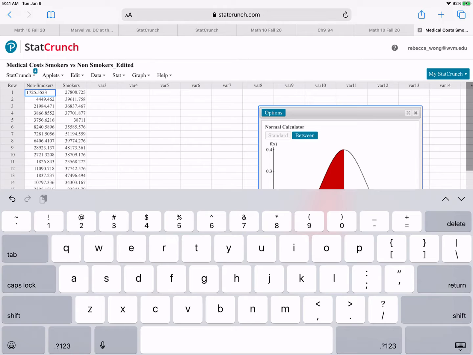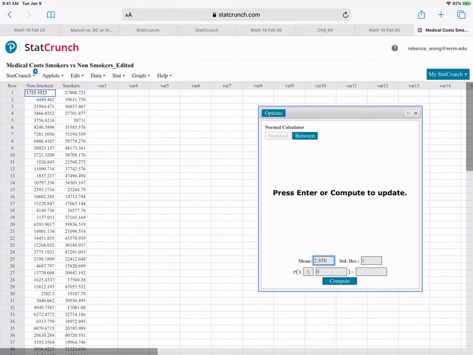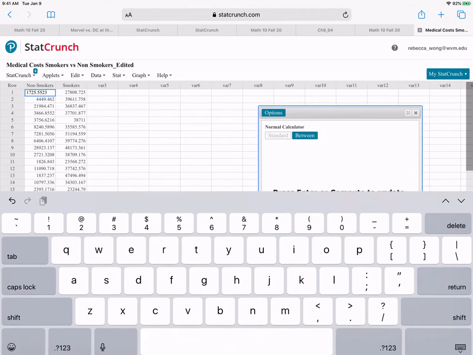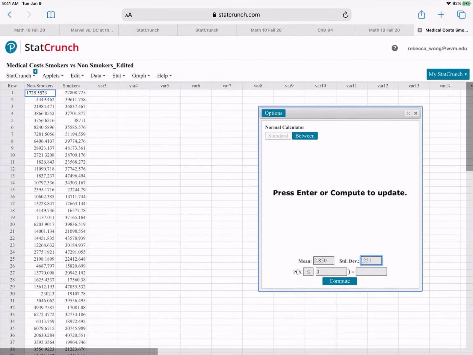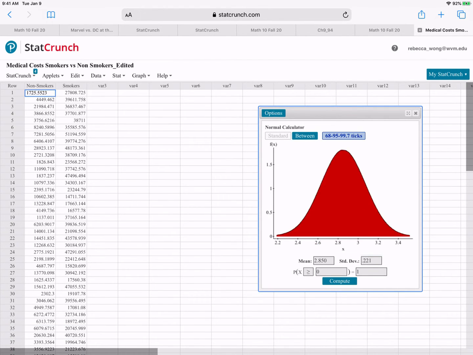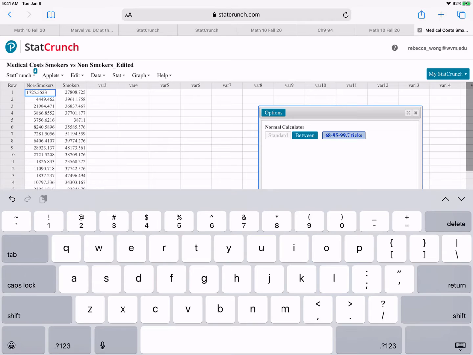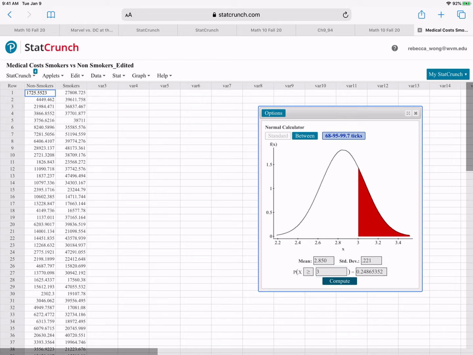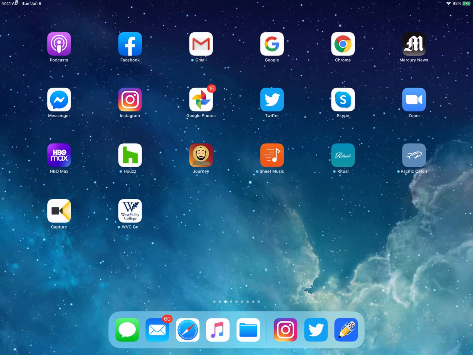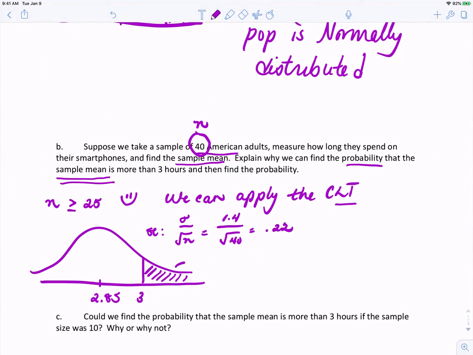Okay, so the mean is 2.85. The standard deviation is 0.22. And we're being asked to find the probability of an x value greater than 3. All right. So this corresponds with the picture we'd drawn. And so the area is 0.249, or about 24.9%. So this area here is 0.249, and so the probability is